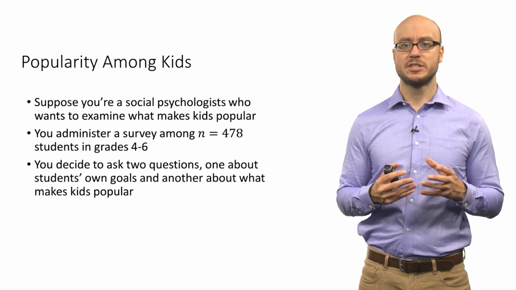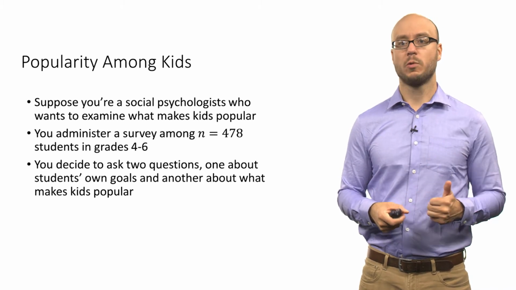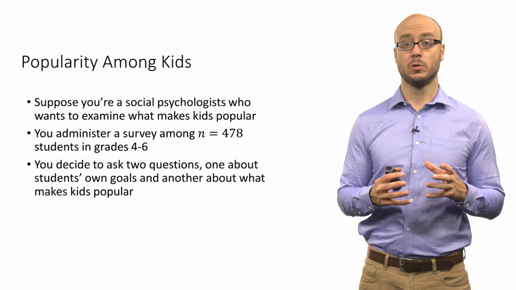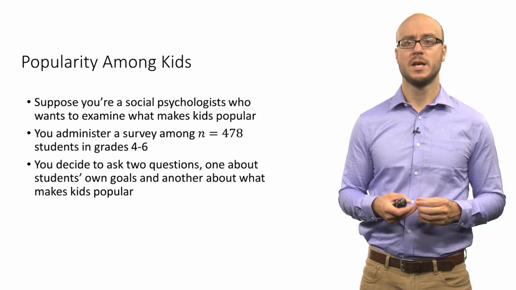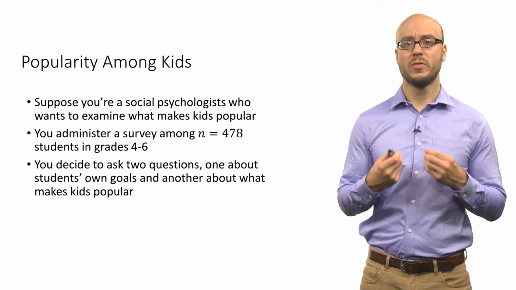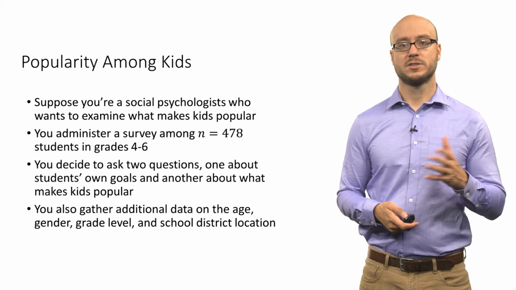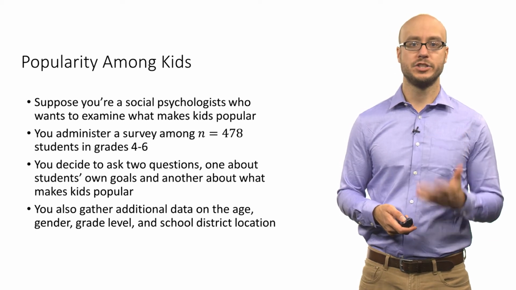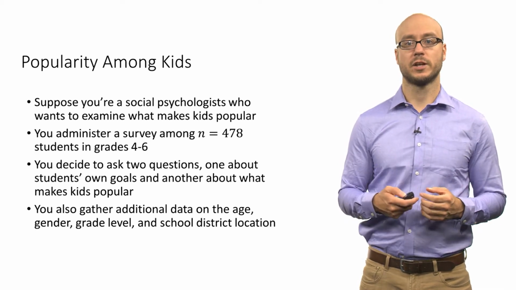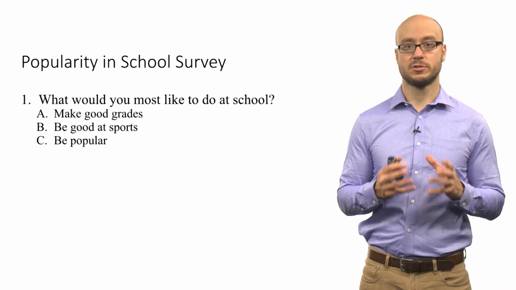And then you decide to ask two questions about popularity among these kids. One question has to do with the students' own goals, what they want to accomplish while at school. And another question has to do with what makes kids popular, what they think the attributes of being popular really consist of. And then you also gather additional data on gender, grade level, and the school district location.